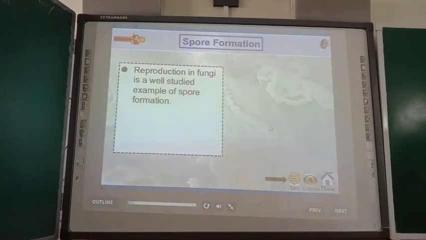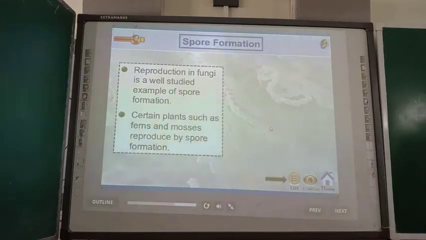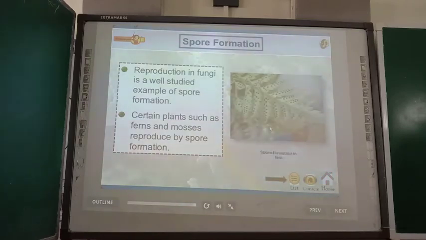Okay. So dear cadets, in this way fragmentation is also over. Spore formation. Reproduction of fungi is the well-studied example of spore formation. Certain plants, such as ferns and mosses, reproduce by spore formation.